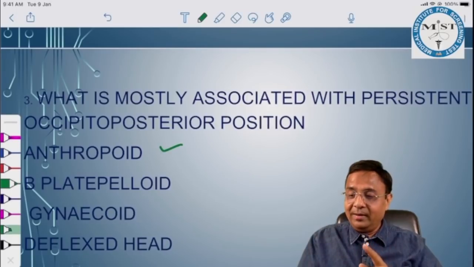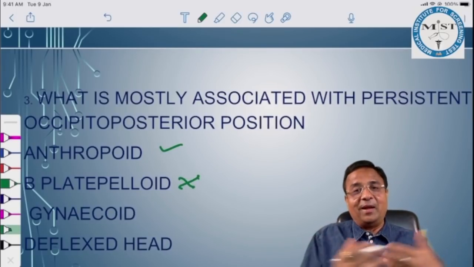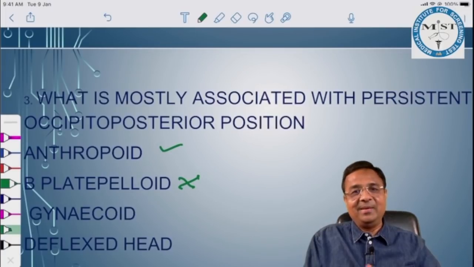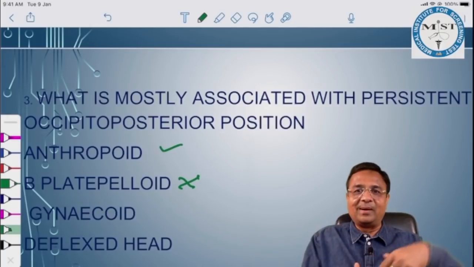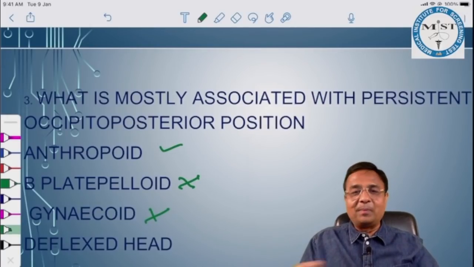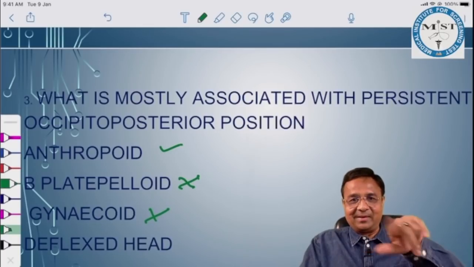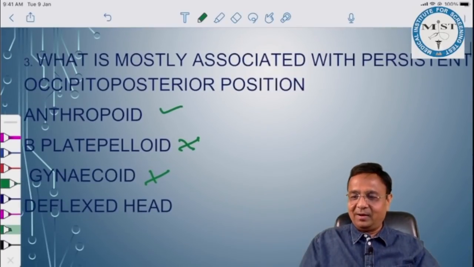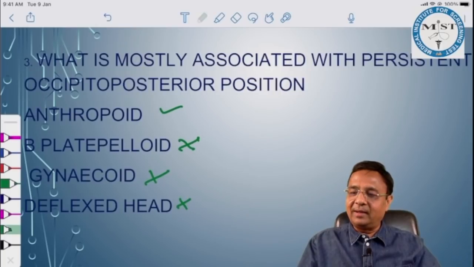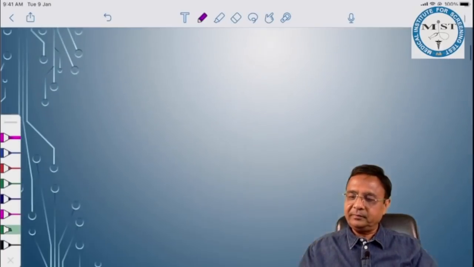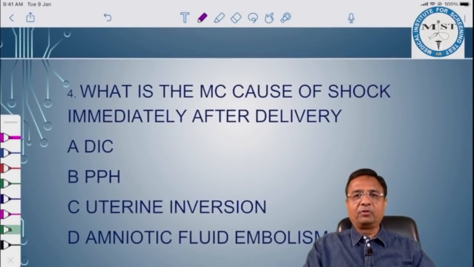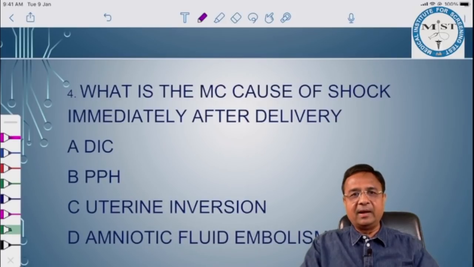Platypeloid is the rarest pelvis, a flat pelvis or bowl-shaped pelvis. What happens here? Face presenting part is possible with platypeloid pelvis. Transverse is also possible with platypeloid pelvis, but not persistent occipito-posterior. Gynecoid pelvis is the most common variety of pelvis, and the shape of inlet is oval. Deflexed head is the second one. So the best answer here would be anthropoid pelvis.